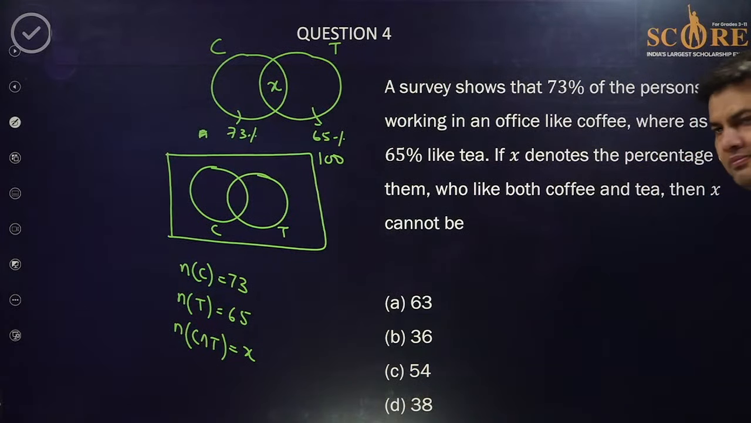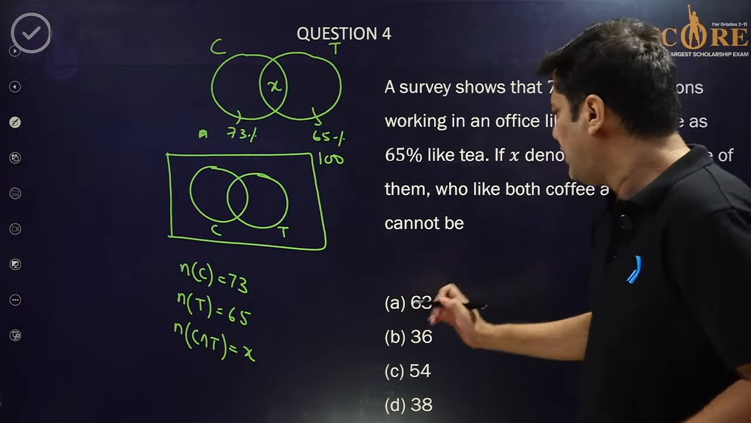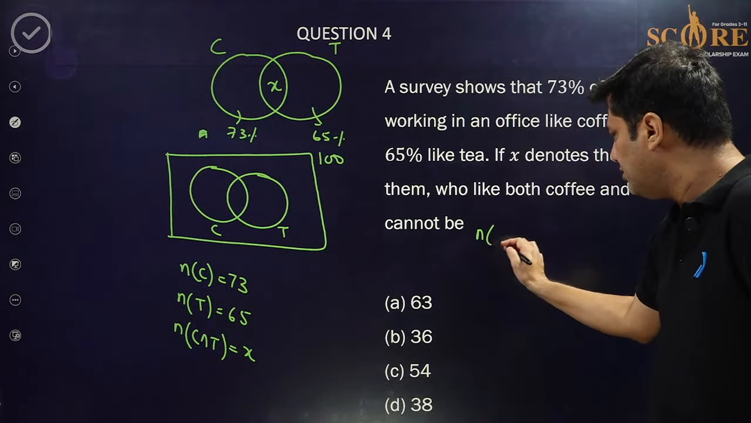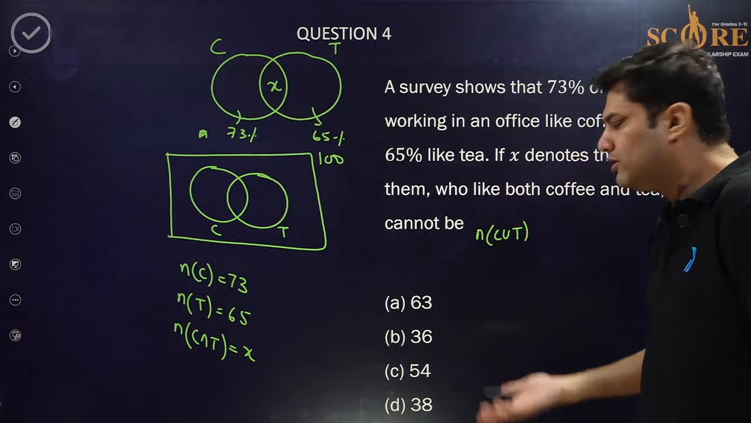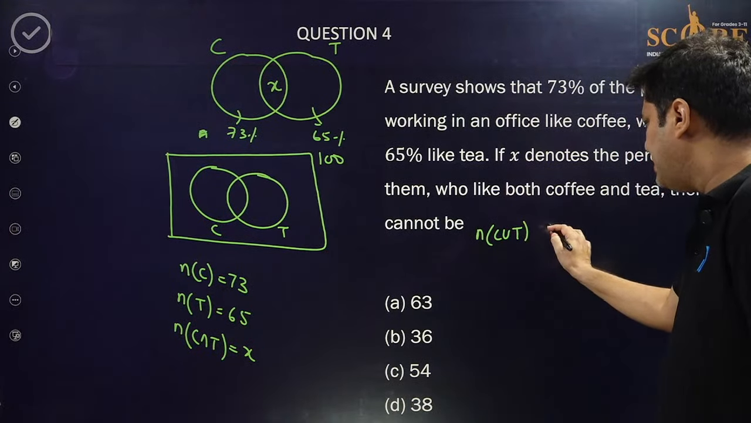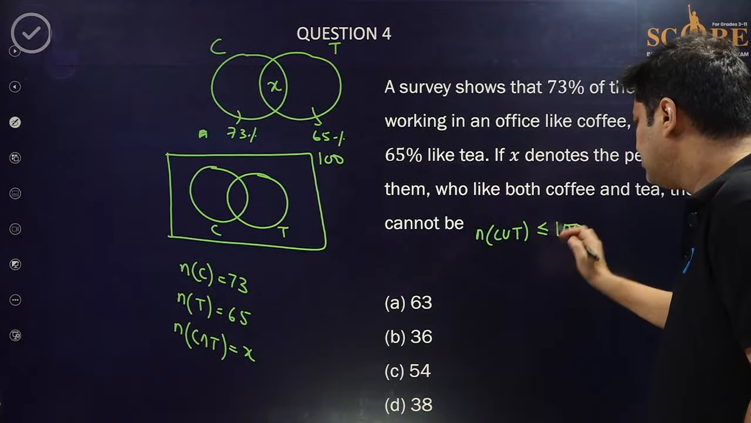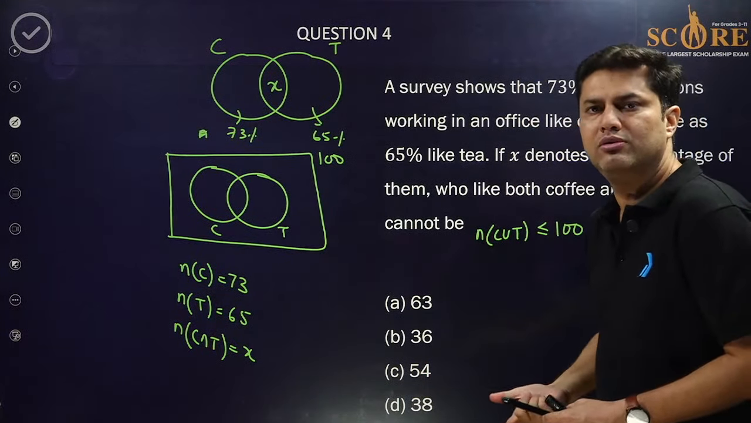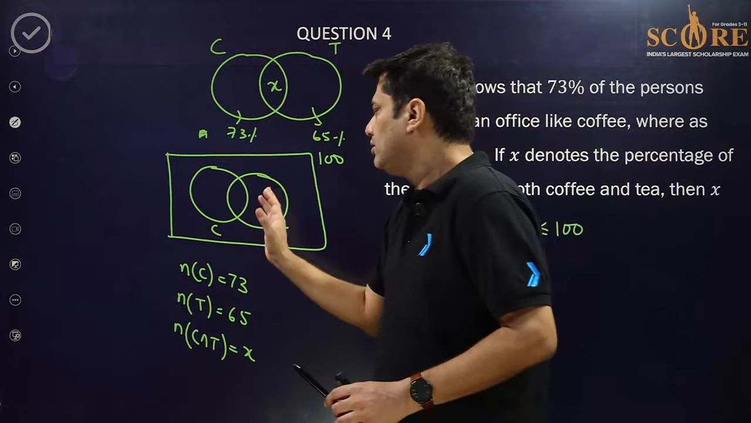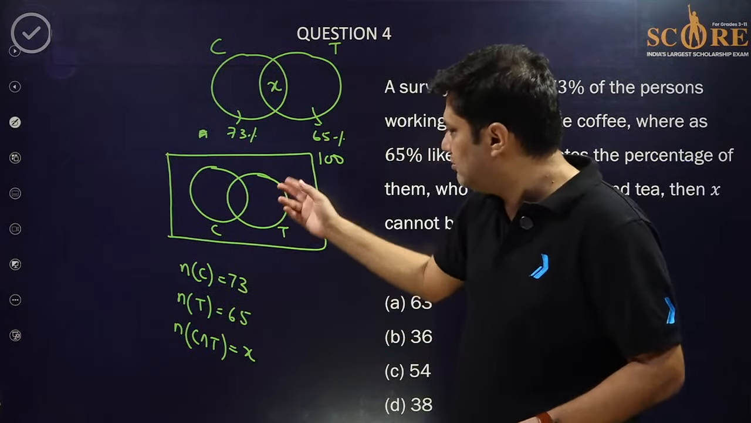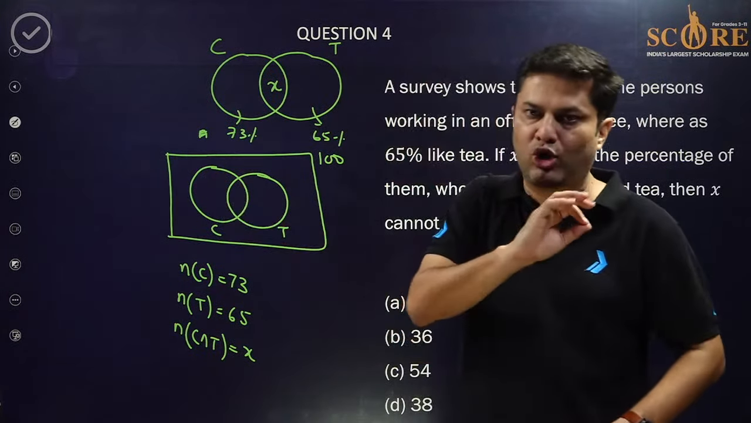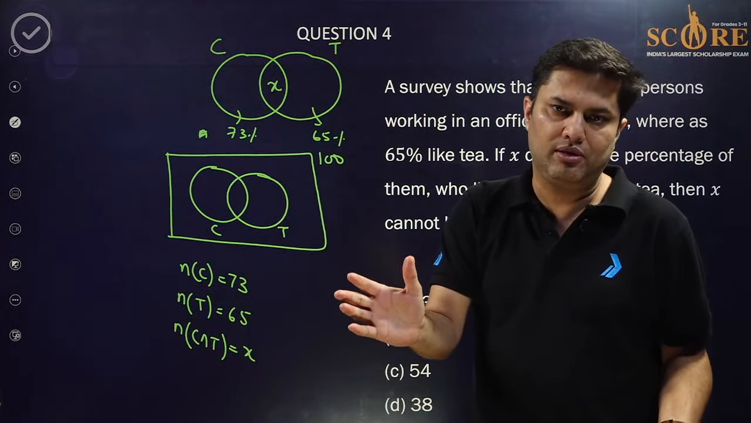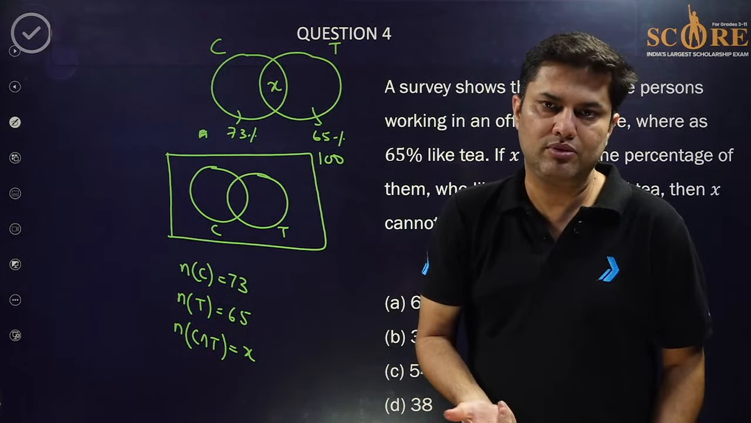Let's see. Can you use this formula, the intersection formula, the union formula? The number of people liking either coffee or tea obviously should be less than or equal to 100. It might be equal to 100, it might be less than 100 also. Why? Because there are people who do not like tea or coffee. There can be 0 people also.